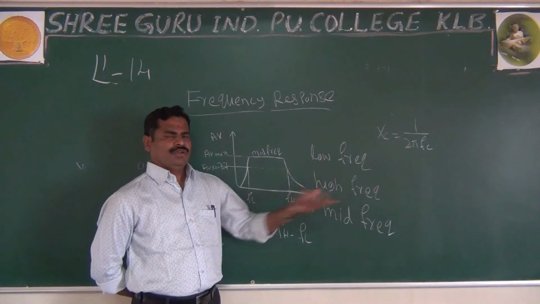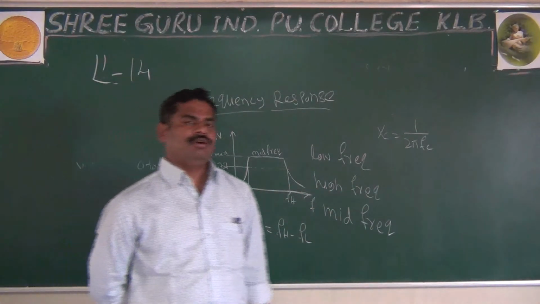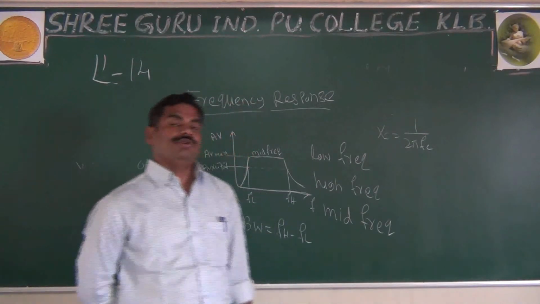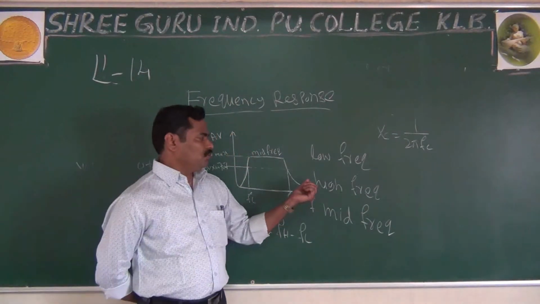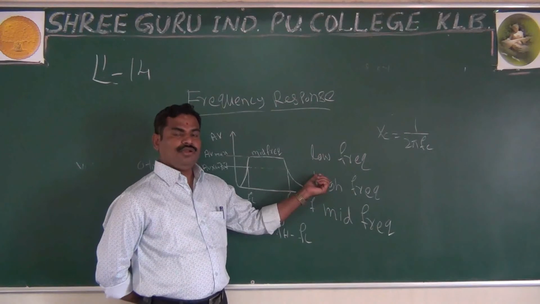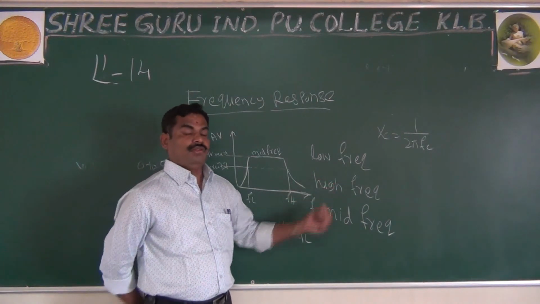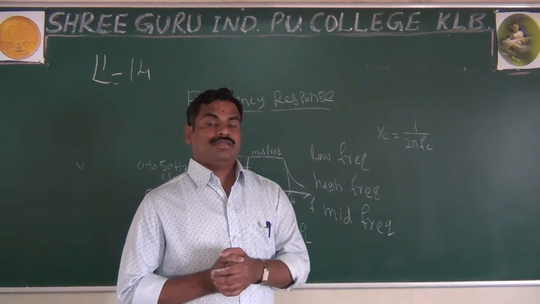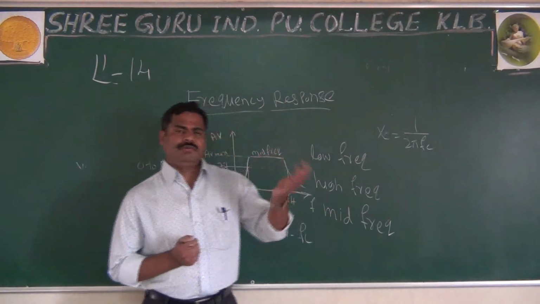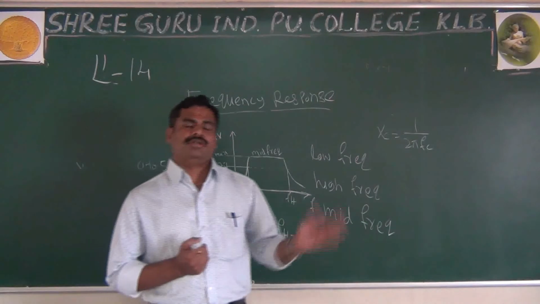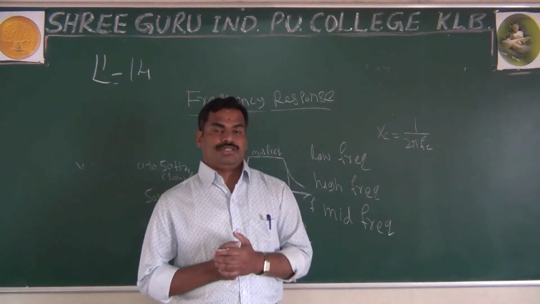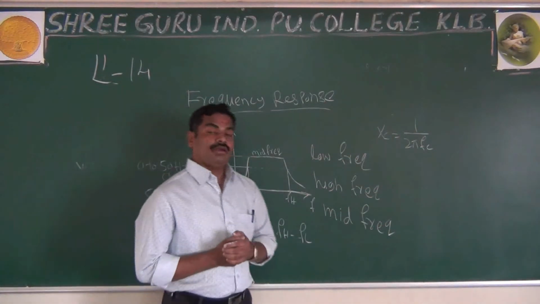This is one reason. Another reason, as I said, in the CE amplifier frequency response: for high frequency, the capacitive reactance is very, very low, whether it is a bypass capacitor, a coupling capacitor, or a transistor capacitance.